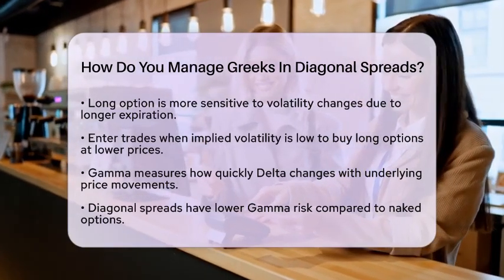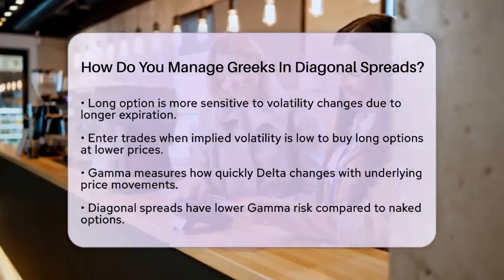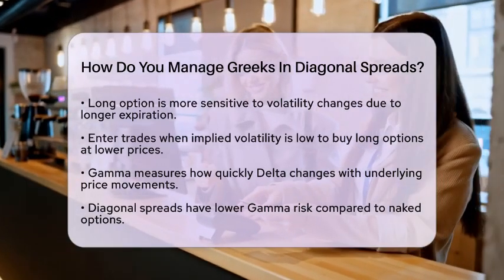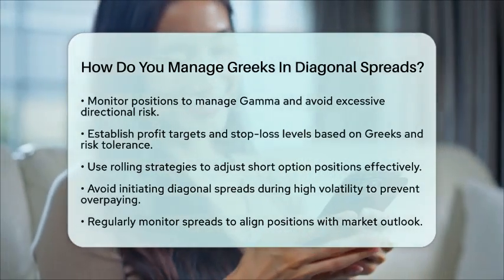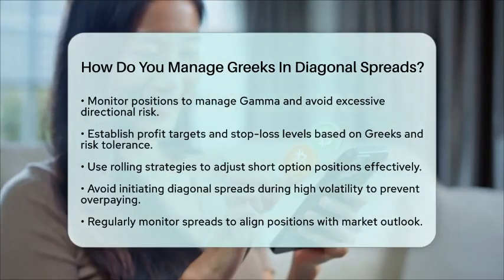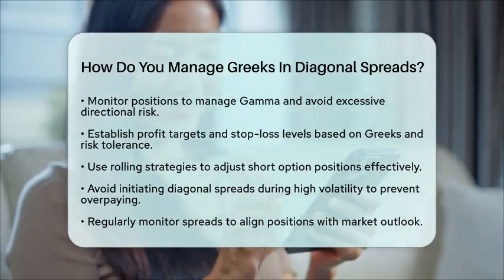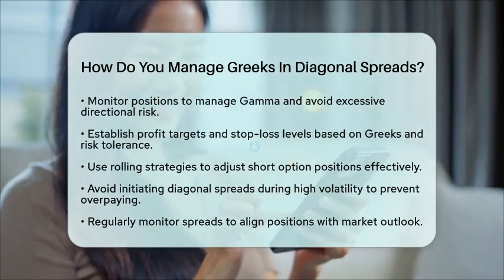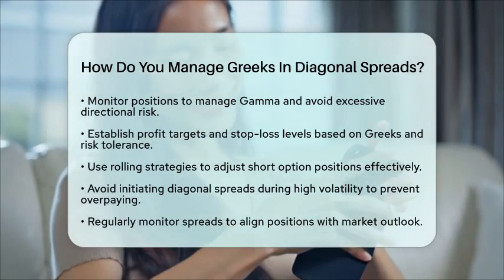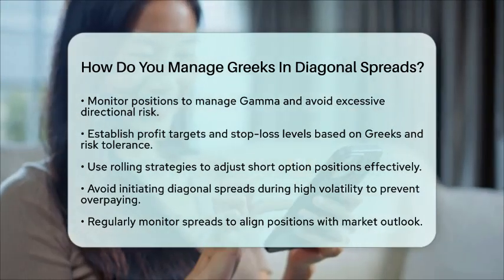You may want to roll the short option or adjust strikes to avoid excessive directional risk, especially if the underlying price moves sharply. In practical terms, establish profit targets and stop-loss levels based on the Greeks and your overall risk tolerance. Use rolling strategies to adjust the short option position in time and strike to maintain a favorable Greek profile.